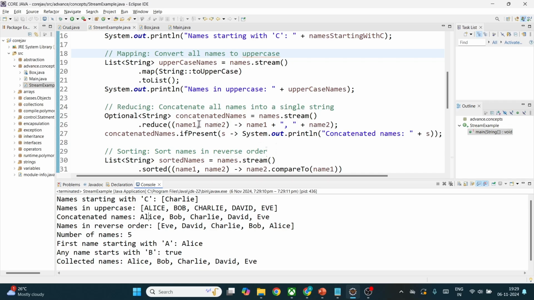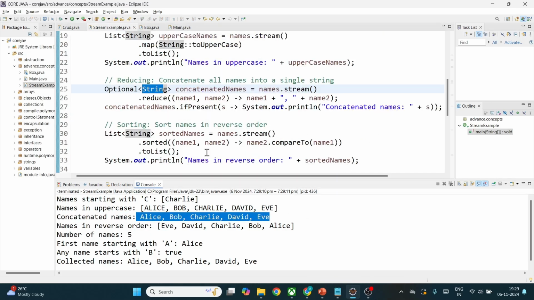We're doing the same thing into a single variable, which is an Optional. Optional in the sense it can be of anything. At runtime, if it's not a string, obviously it will still print. You can Google on that if required. So for concatenated names, we are getting a single variable value and printing it here.